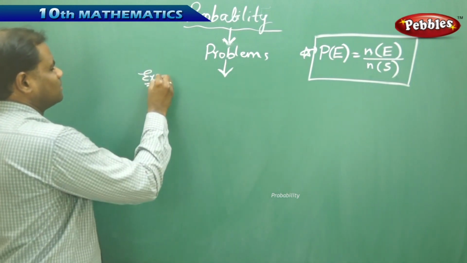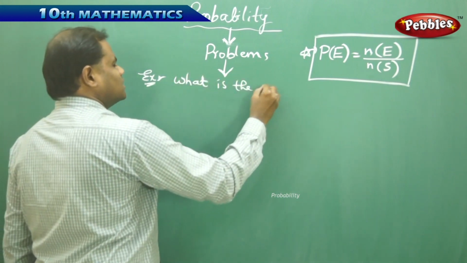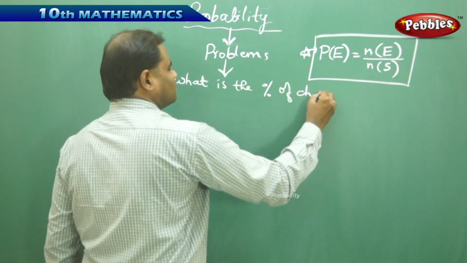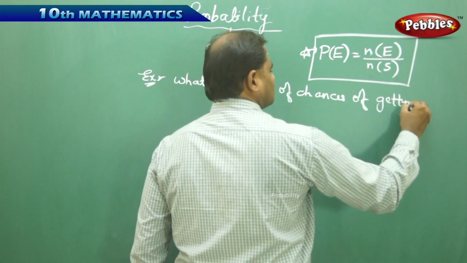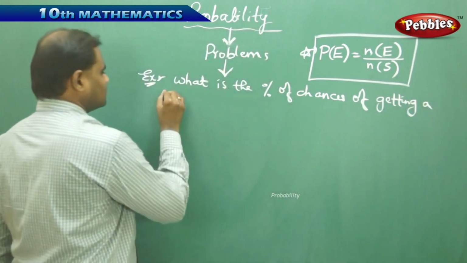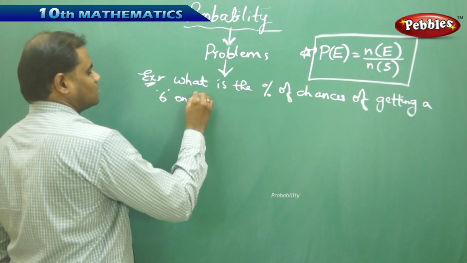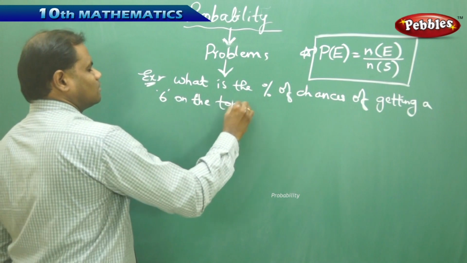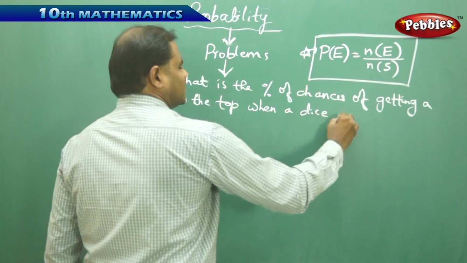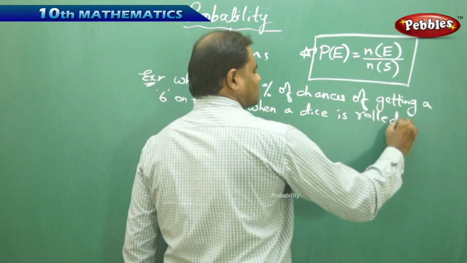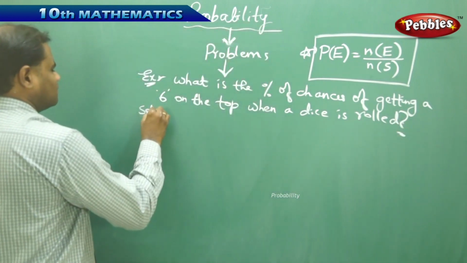Say, for example, the question is: what is the percentage of chances of getting a 6 on the top when a dice is rolled? So this is the question which we have.